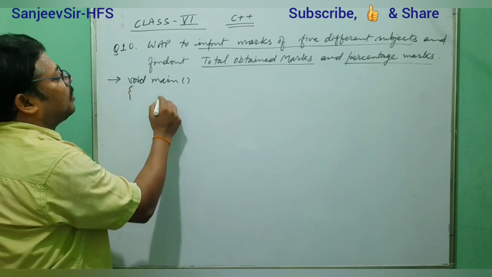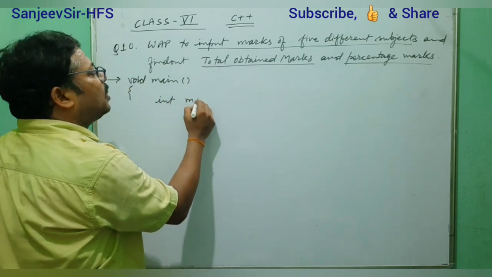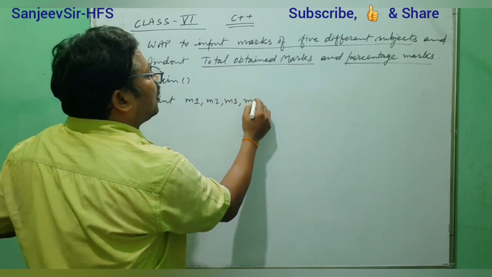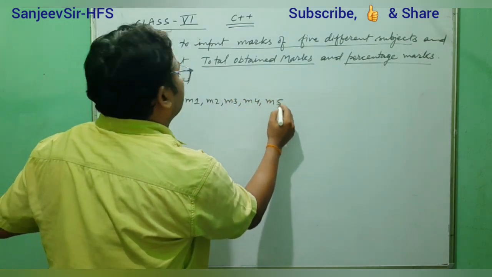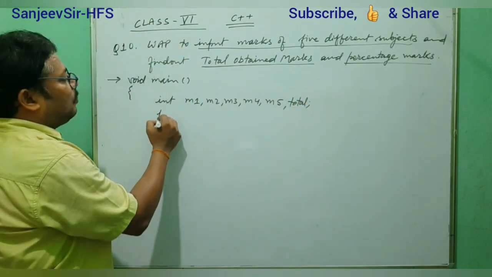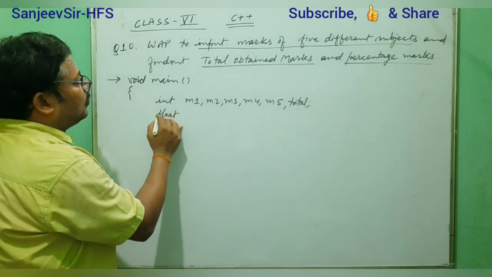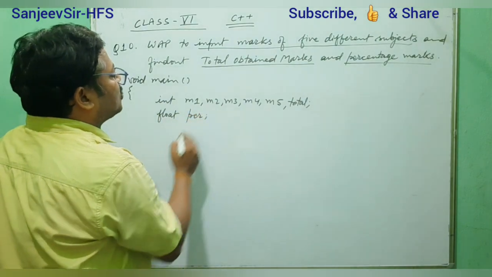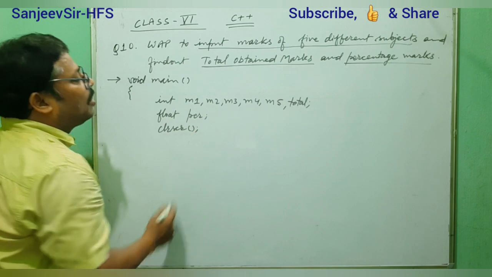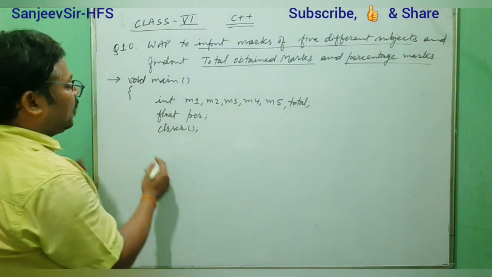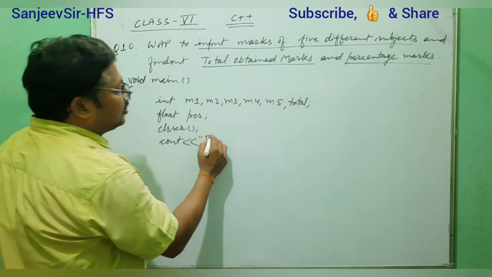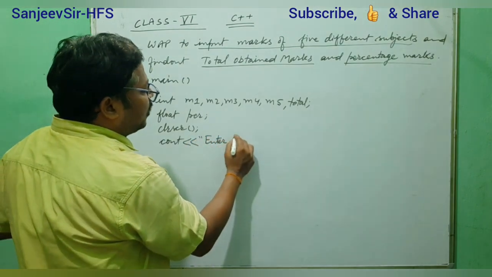How many variables do we need? We need m1, m2, m3, m4, m5 and total. Float type, one value. What is that? PR, percentage. Now clear screen, clrscr. We need to take input m1 to m5. We will flash one message here. So in one message we will write: enter 5